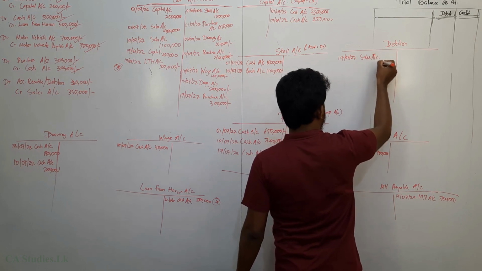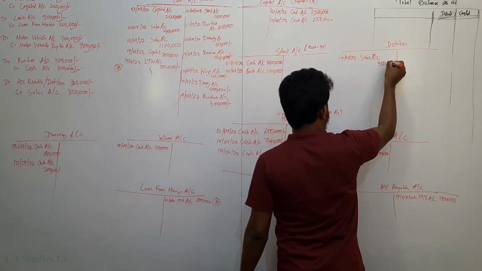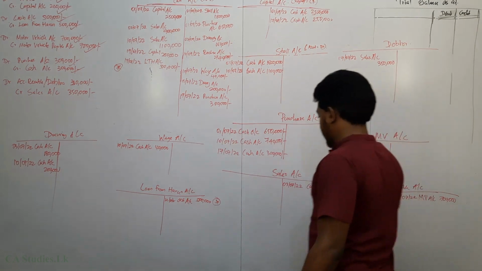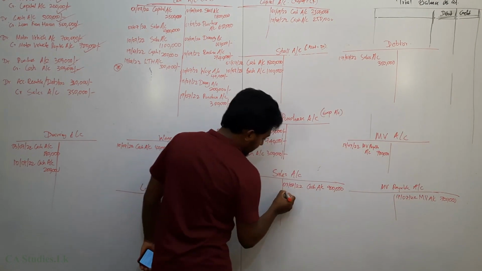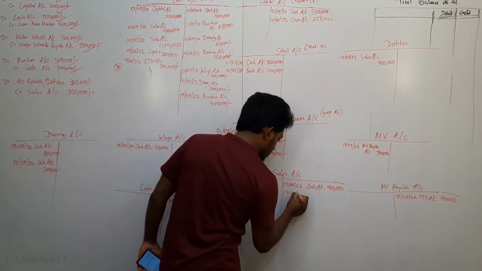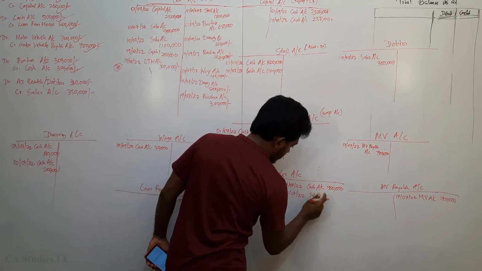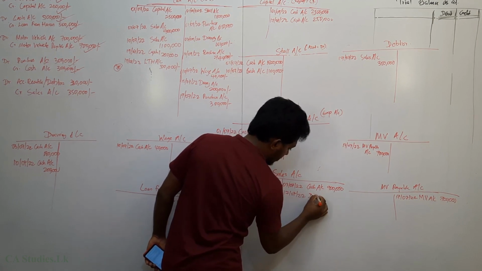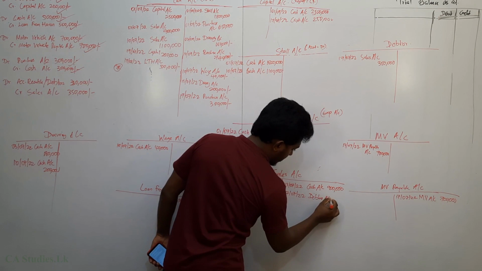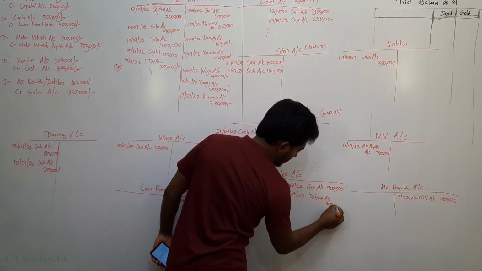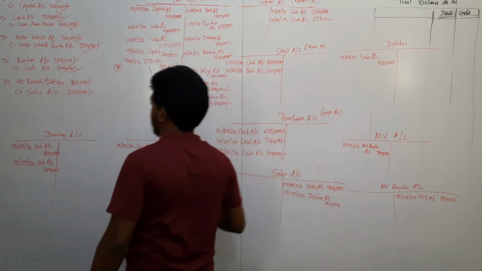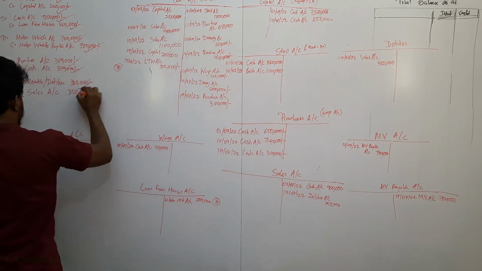Sales account 350,000. Sales increases 350,000. 17 July. Debtors account 350,000. Right? So the double entry is passed.